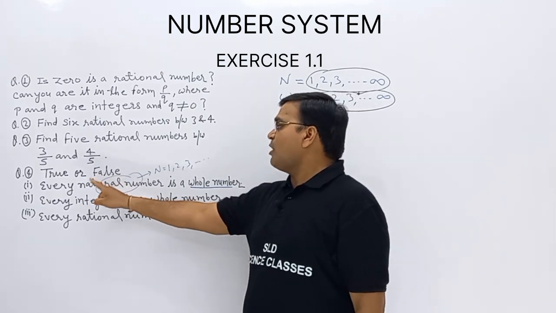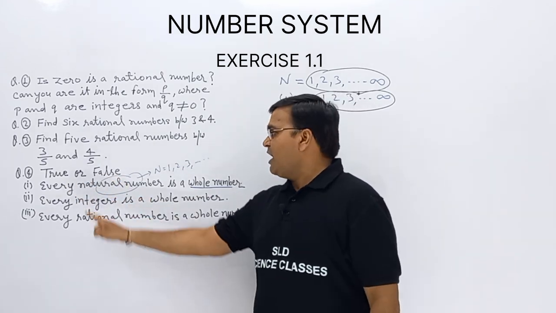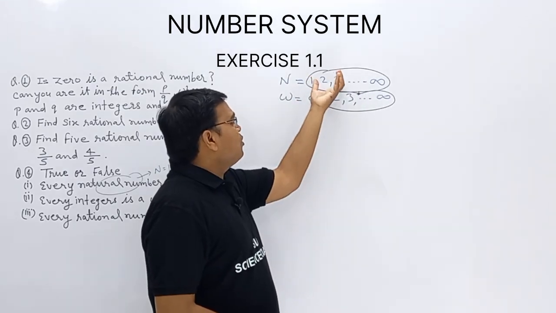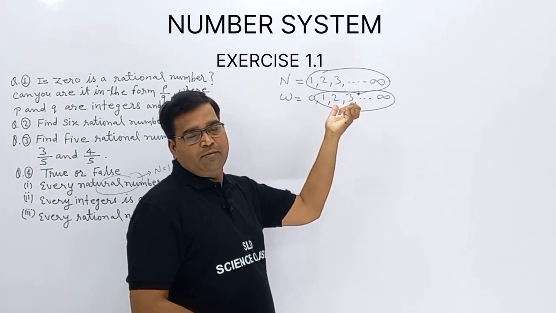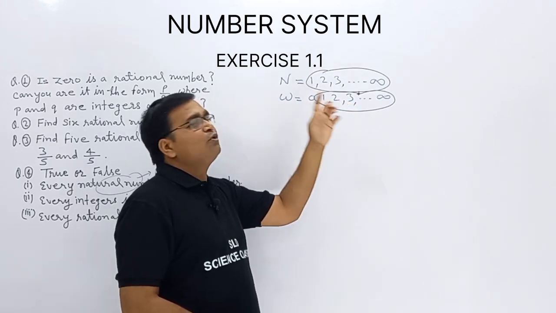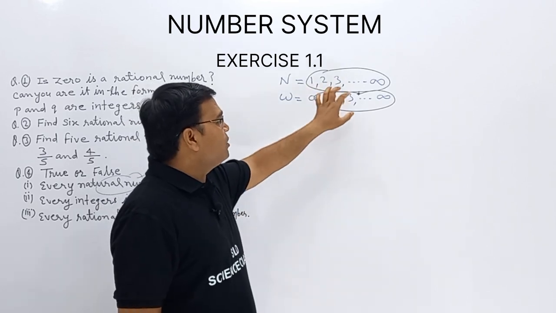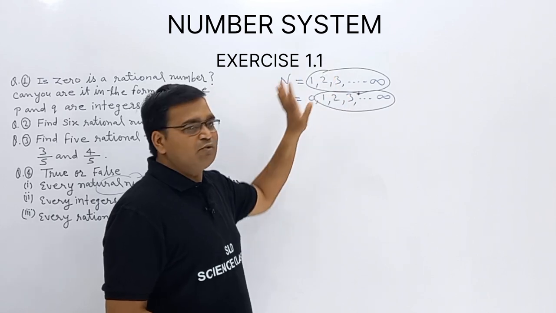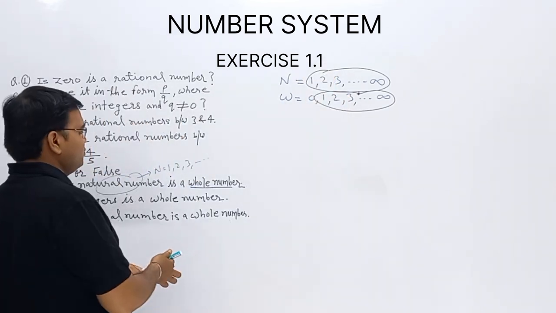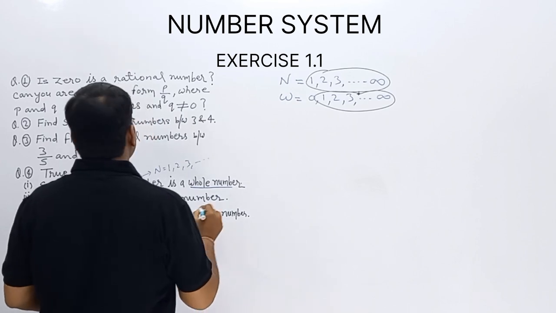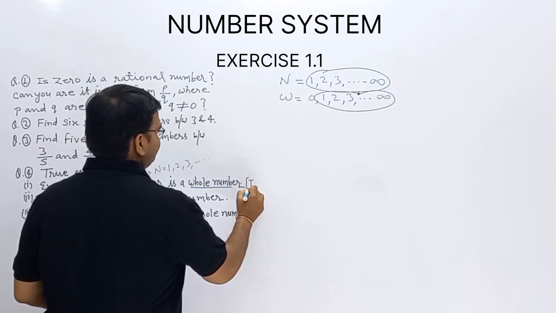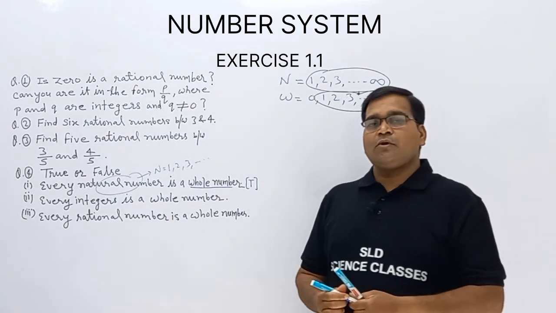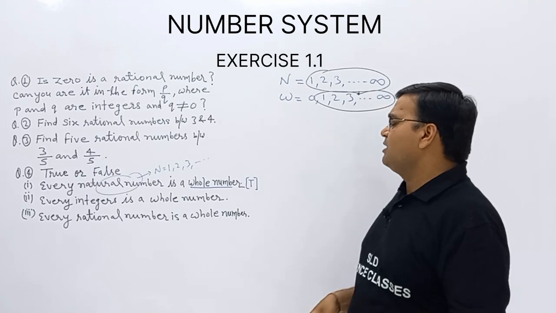So what about this one? Is this true or false? Every natural number is a whole number. Yes, all naturals, all counting numbers will be in the whole numbers, and an extra 0 we are having. Wholes are 0 and counting numbers. Counting numbers are natural, so this is true. This is a true sentence. Clear? Now, getting this one or not? It is an easy question. Now next one.